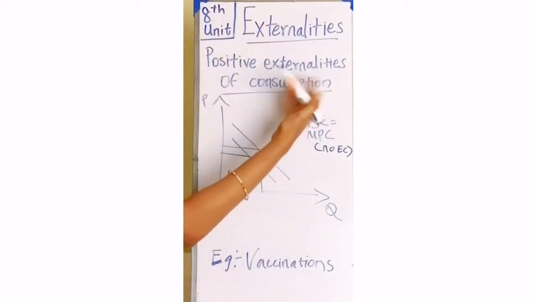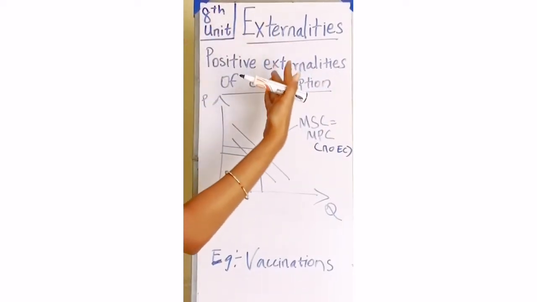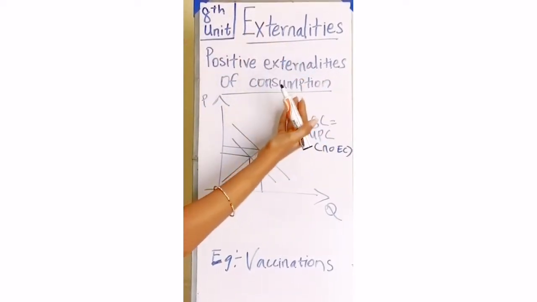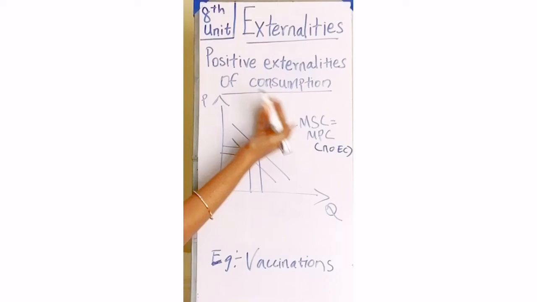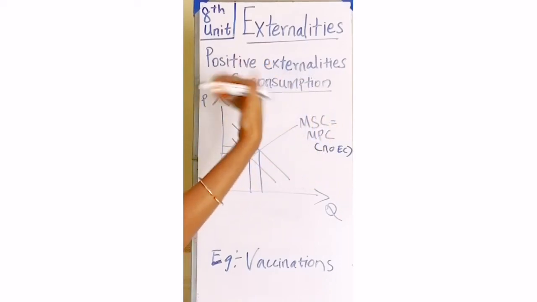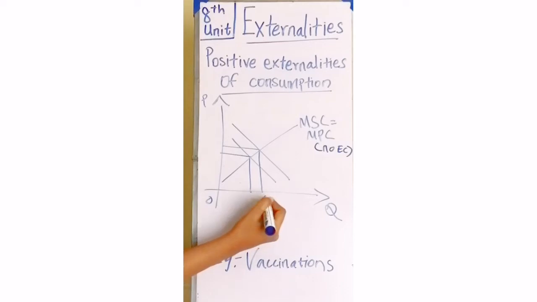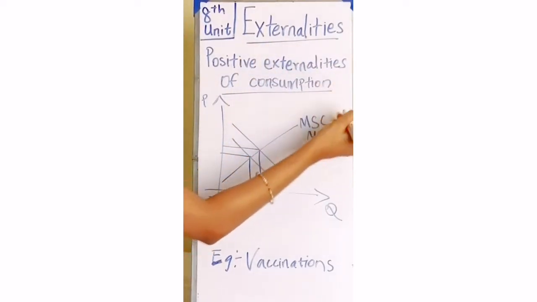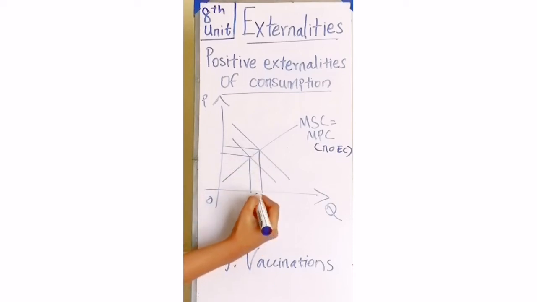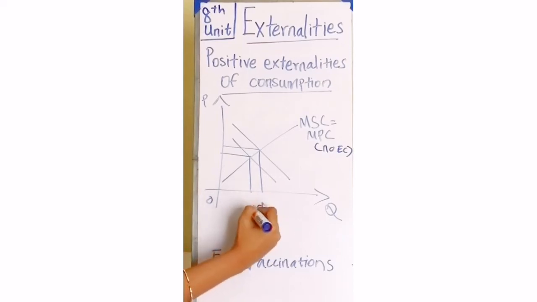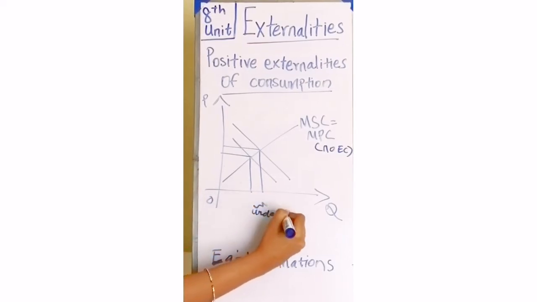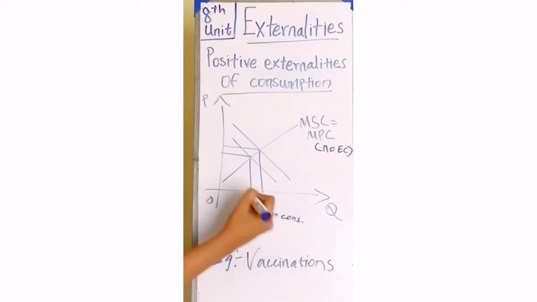Whether it is consumption or production, if it is about consumption here, the positive externalities of consumption, there is going to be underconsumption. If it is negative externalities of consumption, there is going to be overconsumption. So here we have to know which is going to show the underconsumption or overconsumption. As it is about positive externalities of consumption, there is going to be underconsumption. So first of all we'll mark the easy way, that it's going to be underconsumption.